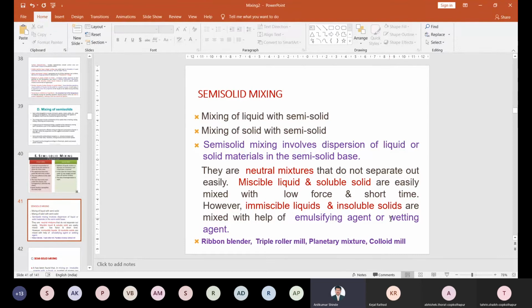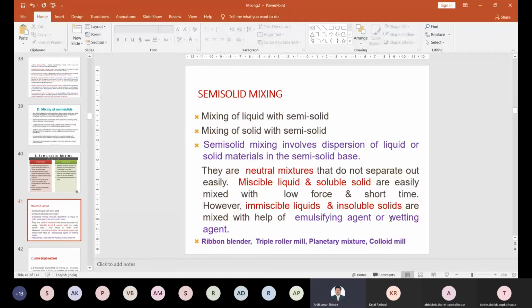So wetting agents are there. The wetting agent tries to wet those substances with the liquid. समजा सॉलिड सबस्टन्स वेटच होत नसेल किंवा ते ओलच होत नसेल तर तुम्ही डिझॉल्व्ह होणार नाही बरोबर. So it can improve the wettability of that insoluble substance, so it can increase the stability. Right. So this is called semi-solid mixing, one of these. Then we can use different types of mixers.